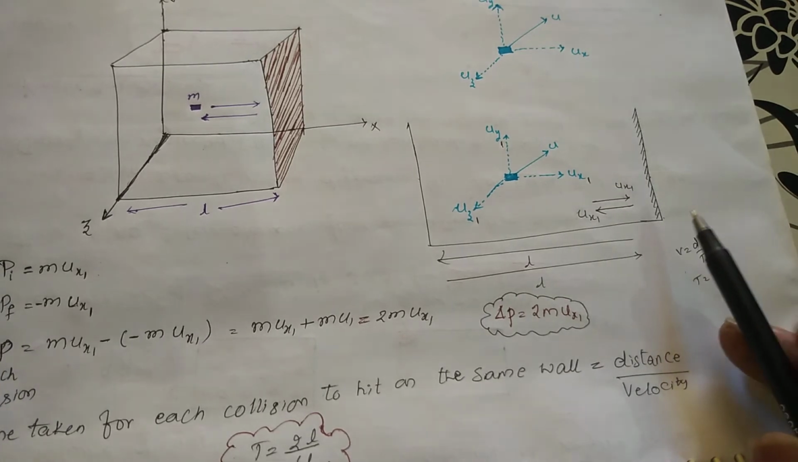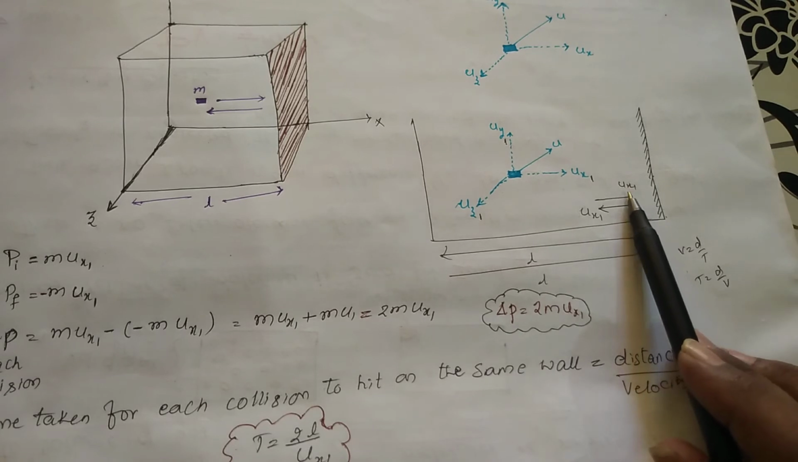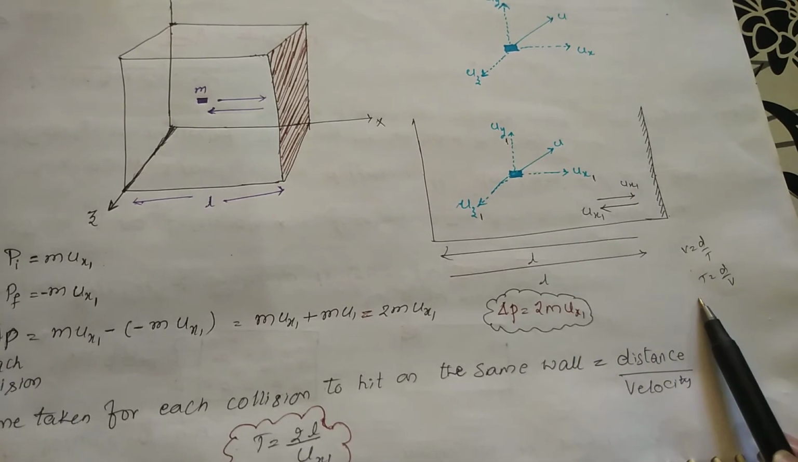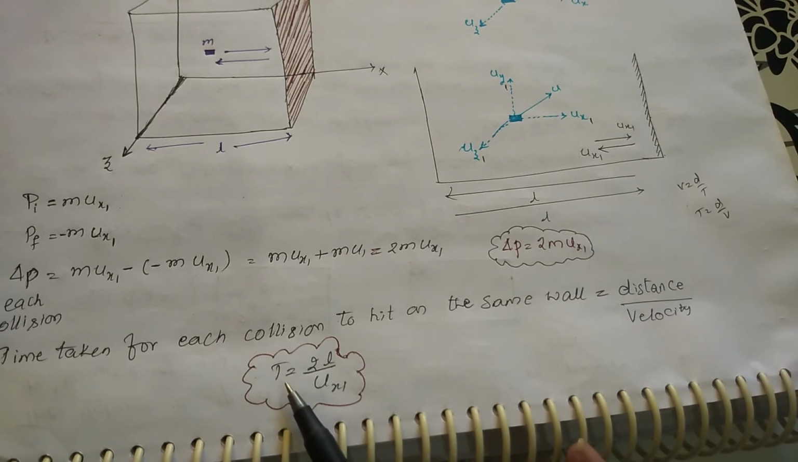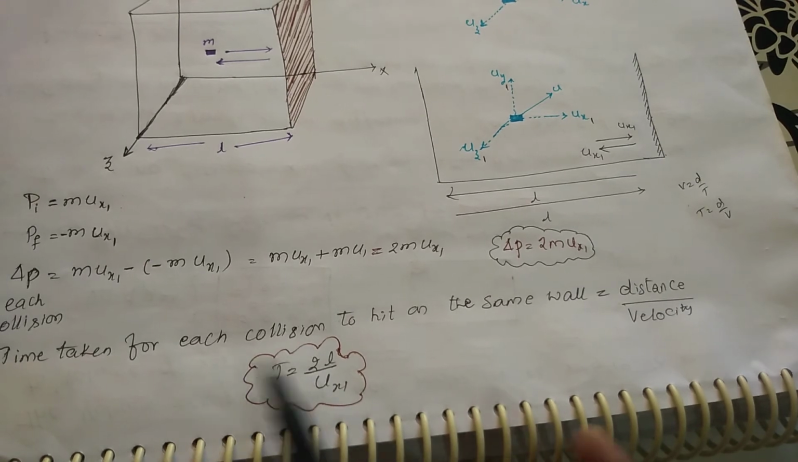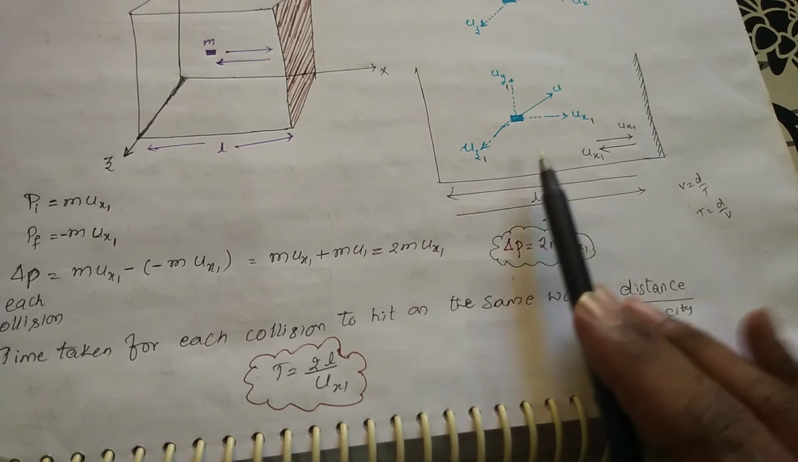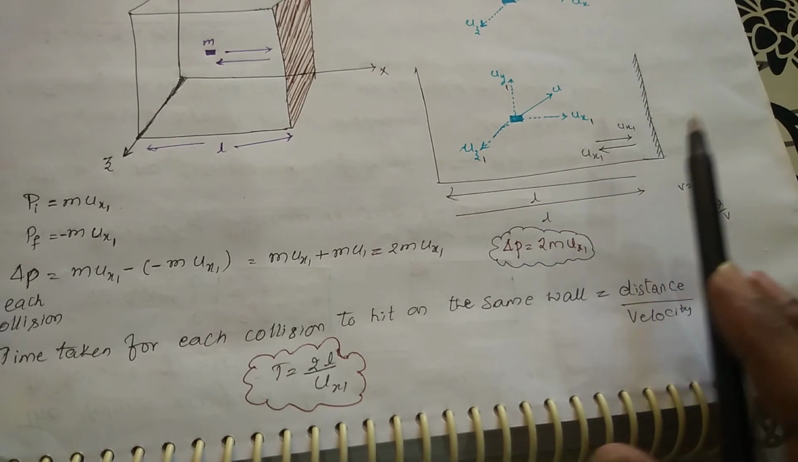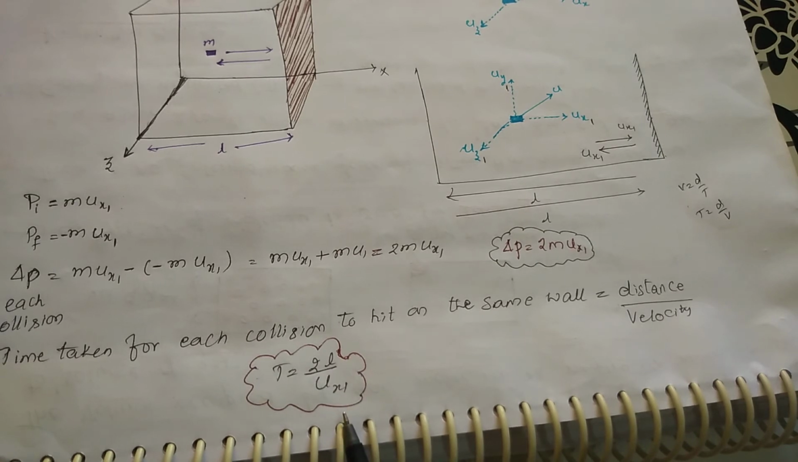So the particle is covering the distance of 2L and it is moving with velocity μx1. So what will be the time? Time will be equal to distance by velocity. Distance is 2L and velocity is μx1. So the time taken to hit the same wall is distance by velocity, so it is 2L by μx1.